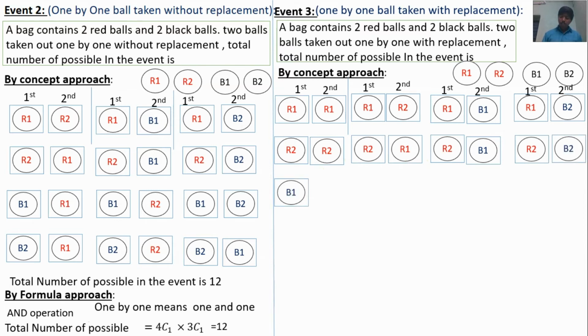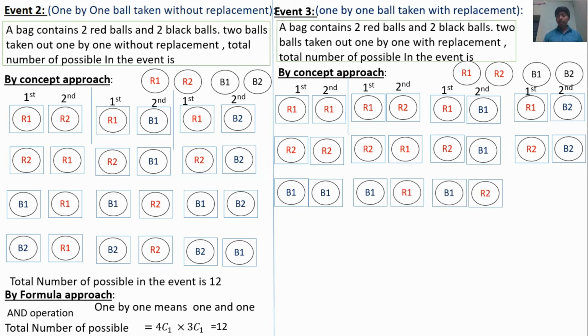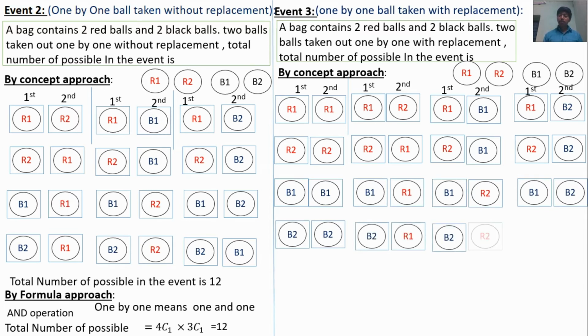Next possibilities: first ball B1, second ball B1. Both are the same because the taken ball is immediately put back into the bag before taking the second ball. So first ball B1, second ball R1; first ball B1, second ball R2; first ball B1, second ball B2. Another possible: first ball B2, second ball B2; first ball B2, second ball R1; first ball B2, second ball R2; first ball B2, second ball B1. So the total number of possibles in the event is 4, 4, 4, 4, that is 16 possibles.